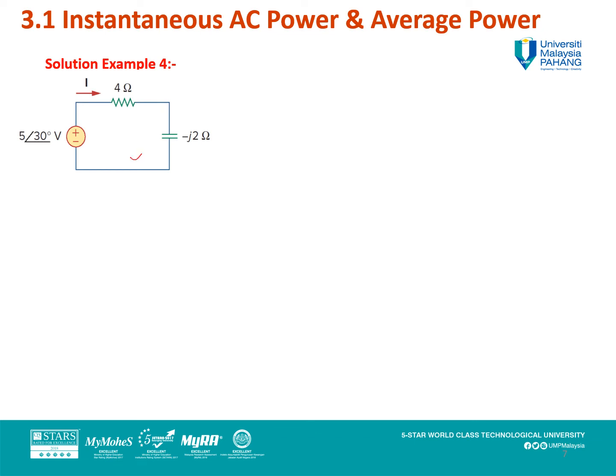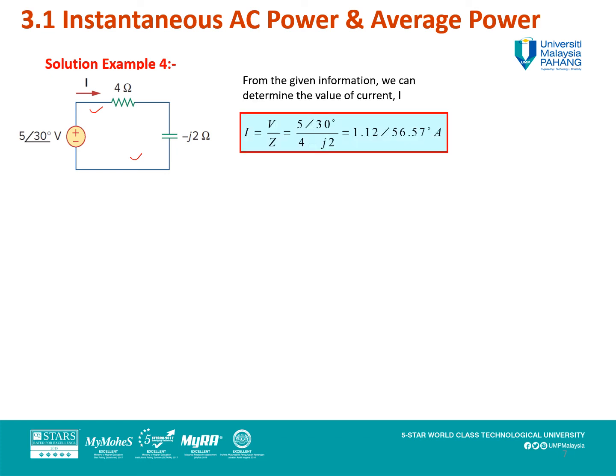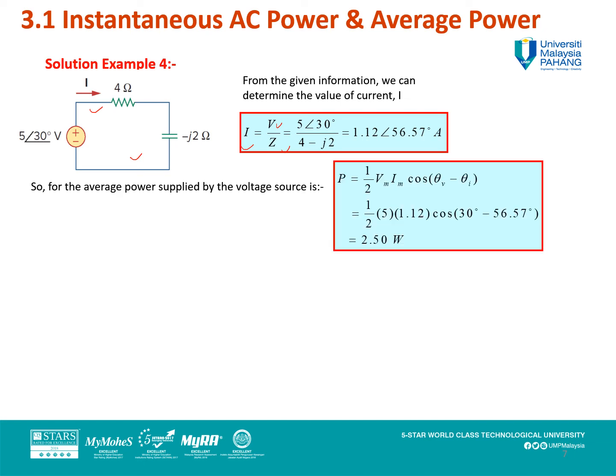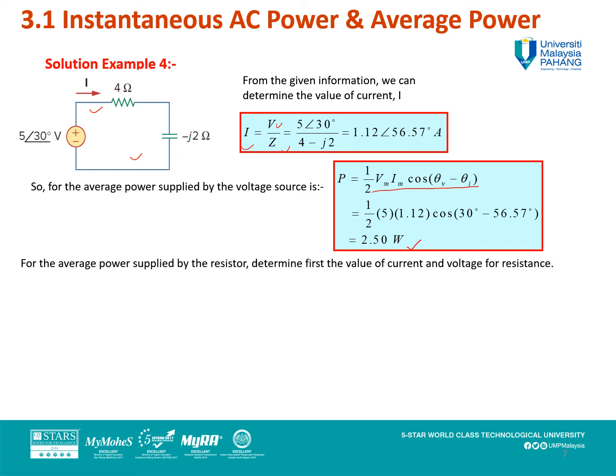So determine first the current I, because for the average power you have the equation with Vm and Im, right? From the given information, you just determine I by using Ohm's law. You put the values of V and Z here, so you determine the value of current. By now you can get the average power supplied by the voltage source. Just put the values of V and I back into the average power equation, so you get 2.5 watts for the average power of this circuit.